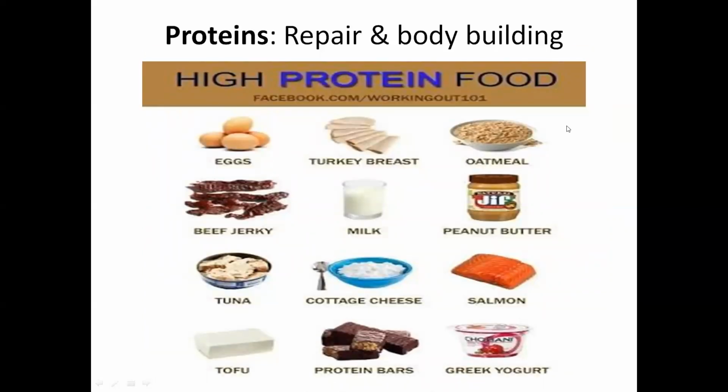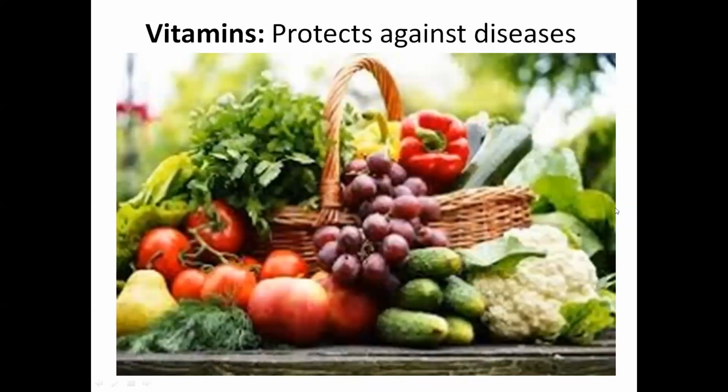Proteins are helpful for repair, bodybuilding and growth of the body. So these are the sources. This is the main component of food we should include in our diet daily. The next component was vitamins, which protect against diseases. It is a very important factor we should include.